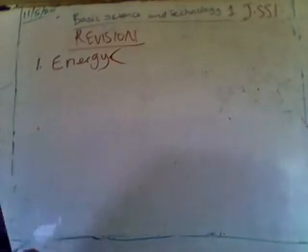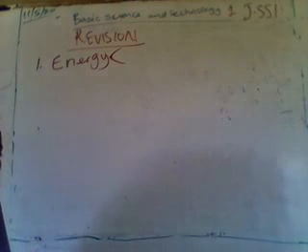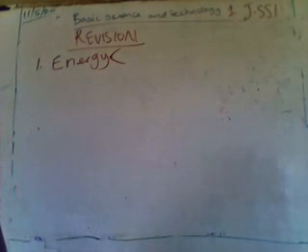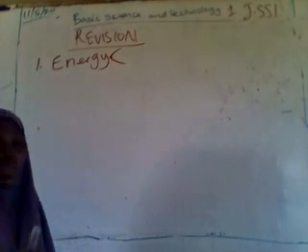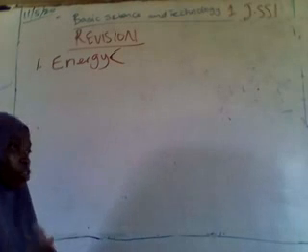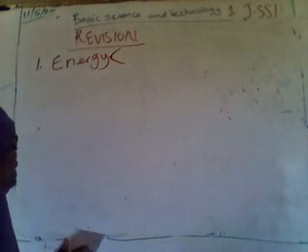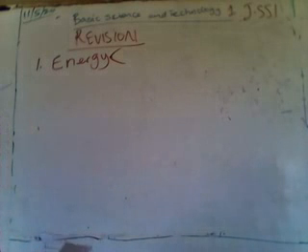We talked on the forms of energy, the kinetic energy, and the solar energy, which is gotten from sunlight. We talked on chemical energy, and I know you can still remember where chemical energy can be gotten from. It can be gotten from food and also from petroleum.